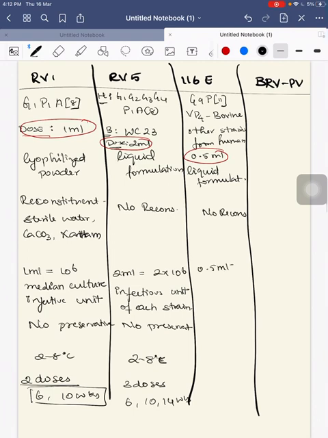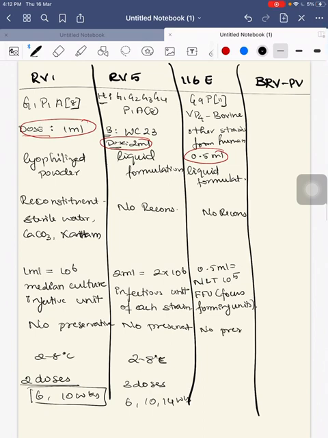The 0.5 ml dose consists of not less than, that is NLT, 10 to the power of 5 focus forming units, FFU, of each strain.